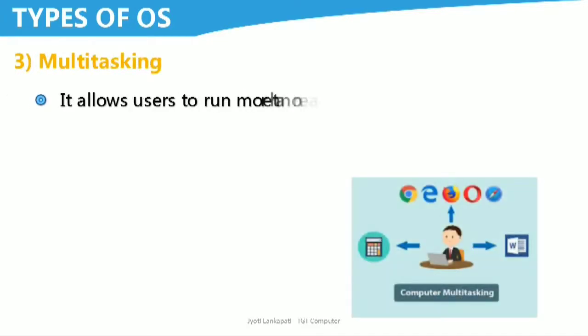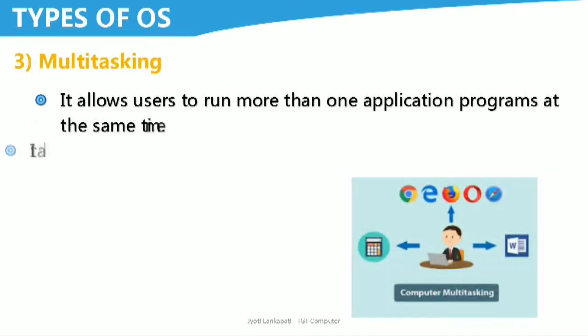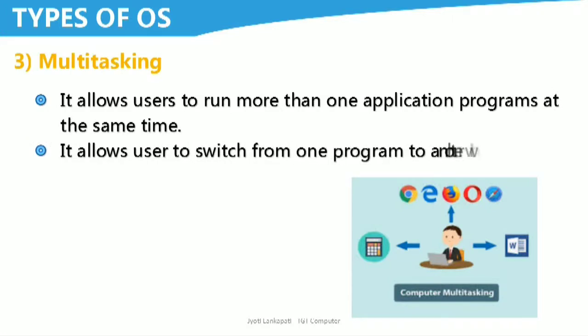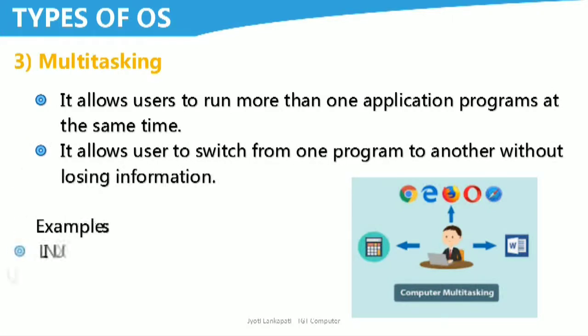Now let's see the third one, multitasking operating system. This operating system allows users to run more than one application program at the same time. It allows the user to switch from one program to another without losing information. So we can say that we are using a multitasking operating system because we can run many programs at the same time. At the same time we can run Word, Paint, and we can listen to the music. So this is a multitasking operating system. Examples are Linux, Unix and Windows.